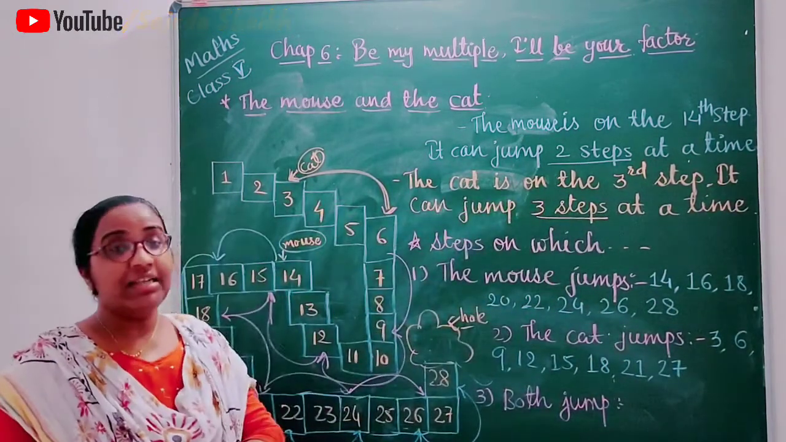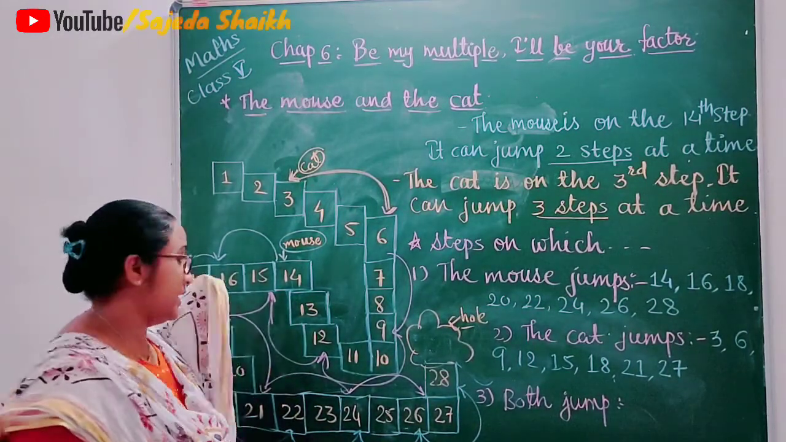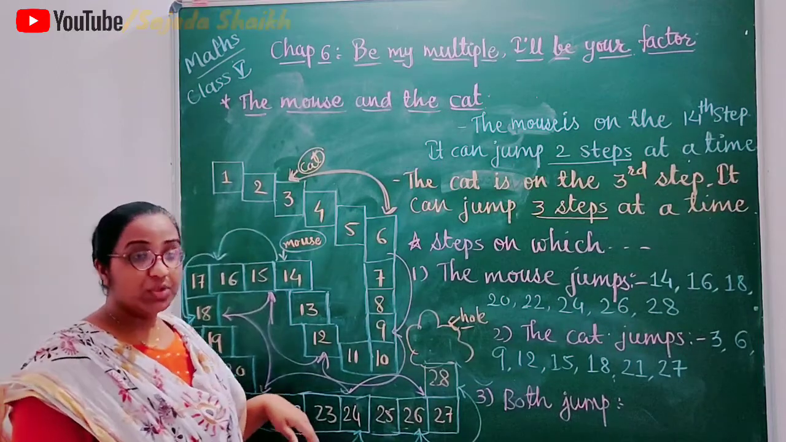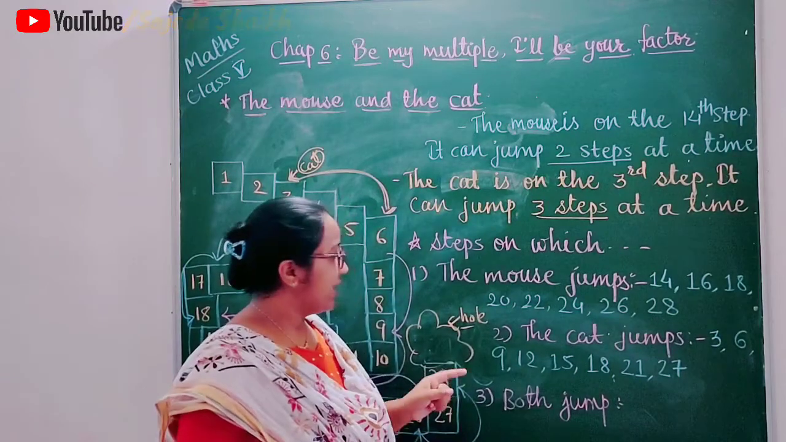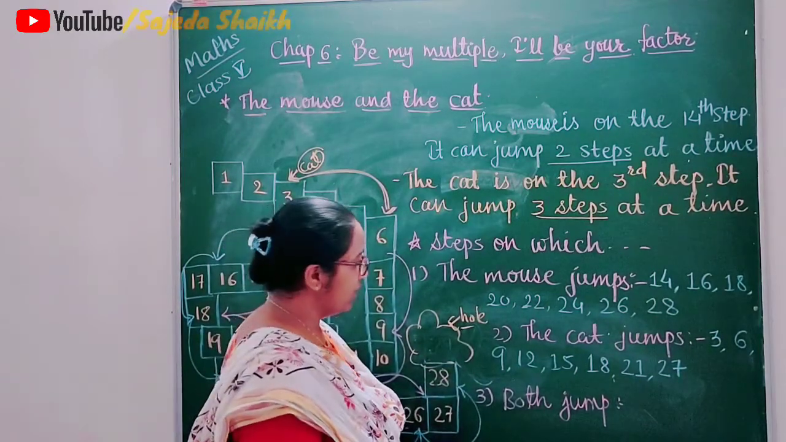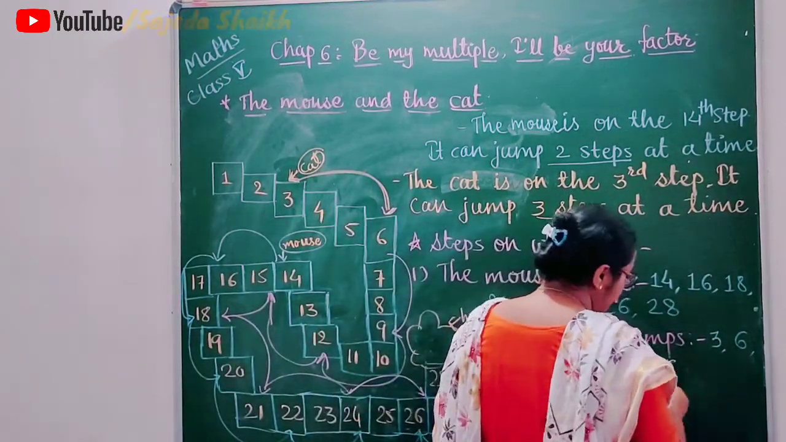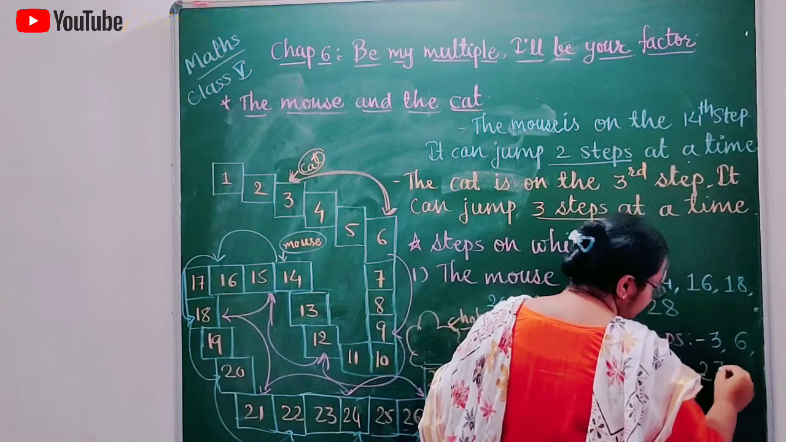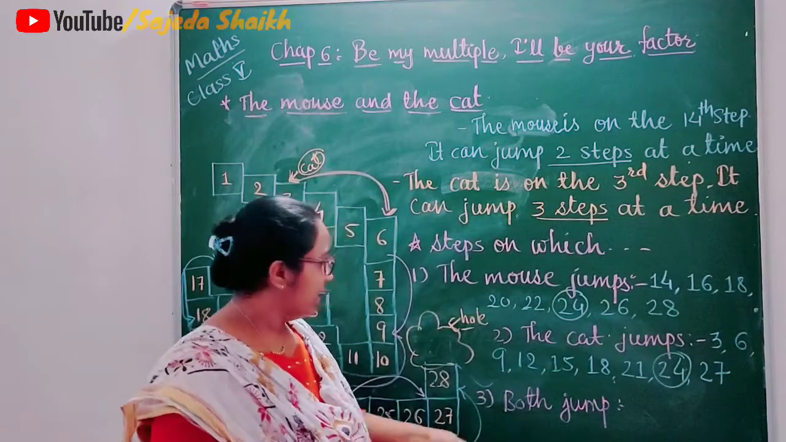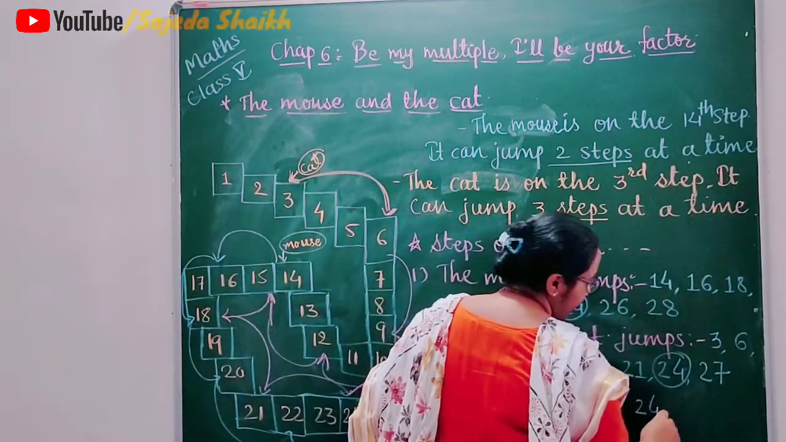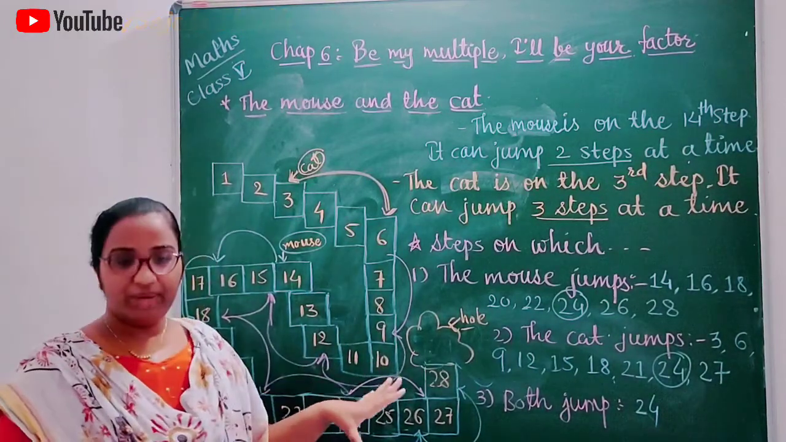So can we say that the mouse will remain the same? No, there is a possibility. There is one step where we both jump together. You can see here, there is a number in which at the same time they both will reach there. After 21 comes 24 and then 27. So 24 is in both the jumps, so both jump on the 24th step. So here it is the possibility, ना कि शायद वो उसको पकड़ ले.